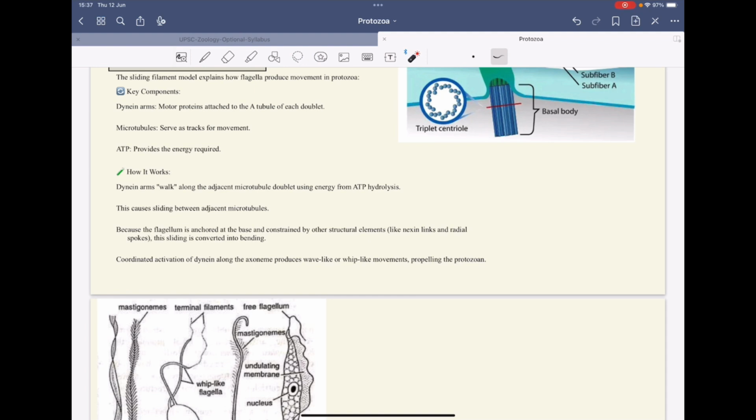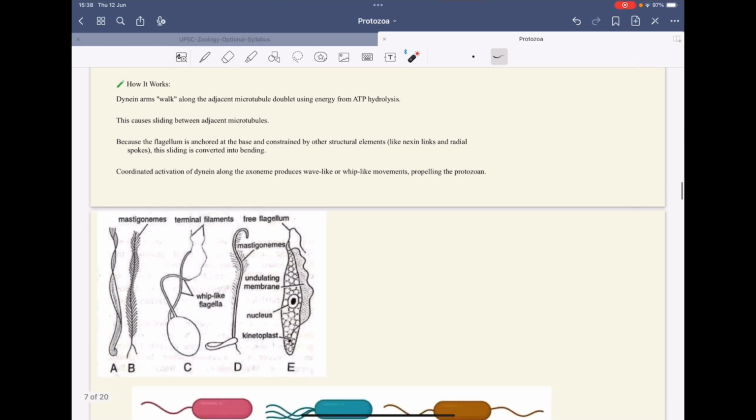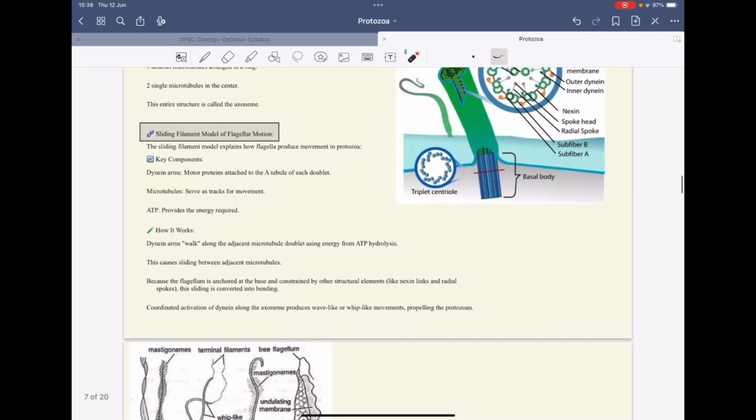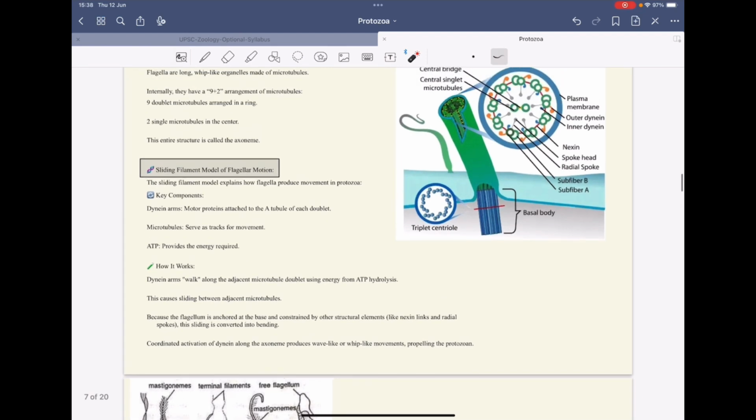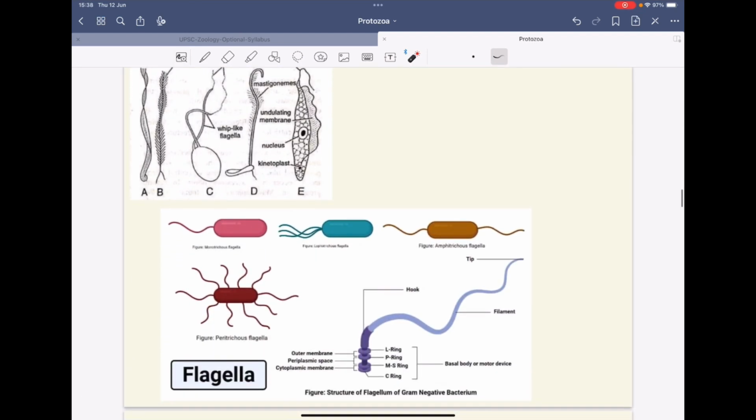What happens is that these dynein arms walk along the adjacent microtubule doublet using energy that is released by ATP hydrolysis. ATP breakdown gives the energy, and these dynein arms walk along the microtubule doublet, and this causes the sliding between adjacent microtubules. So in all, it finally helps in different types of motions, that is wave-like movement, whip-like motion, or propelling the protozoan. These are the different types of movements that are carried out using the sliding filament. So this is the molecular basis.